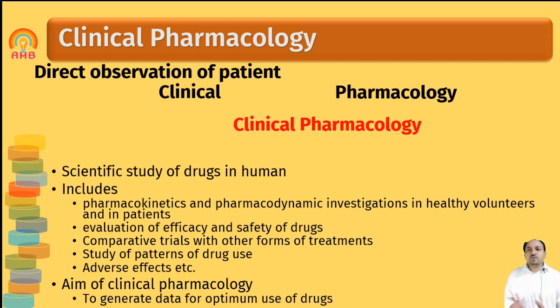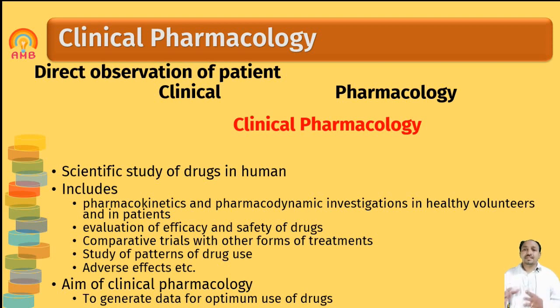For optimum use, we should have data on from which route the drug is absorbed well, what its duration of action is, what its onset of action is, so at what time it should be taken, and what dose should be given. All that data we have to know for safe use of the drug in patients.